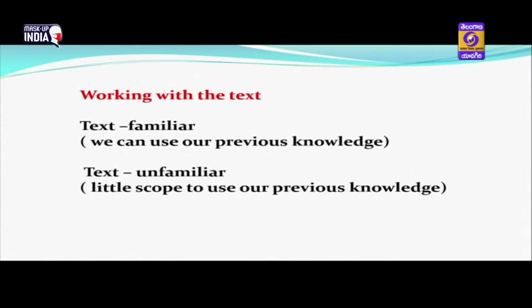Here we are going to identify two types of texts. One is familiar text, and the other is unfamiliar or independent text. What do we mean by familiar text? They are the texts that we have come across already. Maybe the lessons from your textbook or stories that we know or something that we already read before. Whereas independent or unfamiliar text means the text that we are facing for the first time in our life.